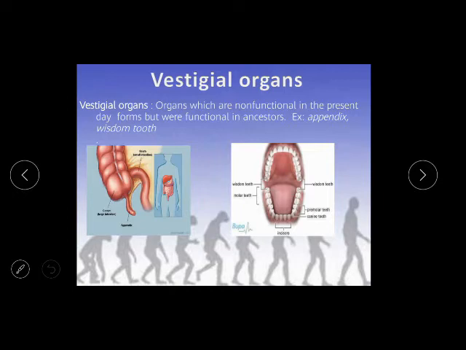Like the appendix in the human body, if you look at the side of the colon, there is an appendix, a finger-like projection. That appendix is also a vestigial organ that doesn't have any function nowadays. Before 200 years ago or 2 million years ago, there may have been some function, and nowadays there is none. So these types of organs are known as vestigial organs.